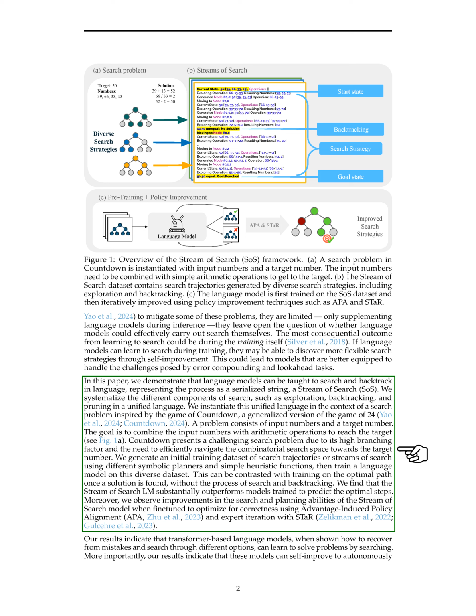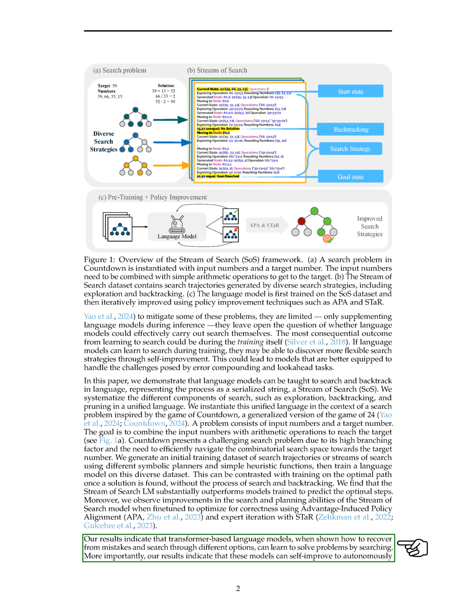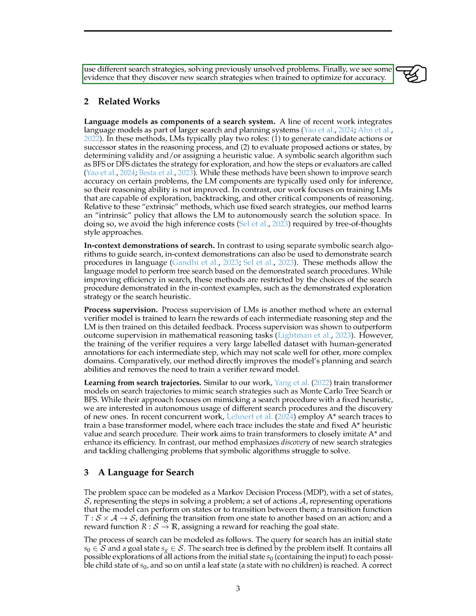Furthermore, when fine-tuned for correctness using advantage-induced policy alignment and expert iteration, the stream of search model shows enhanced search and planning abilities. Our results suggest that transformer-based language models can learn problem-solving through search and improve their search strategies autonomously. Training for accuracy also leads to the discovery of new search strategies.